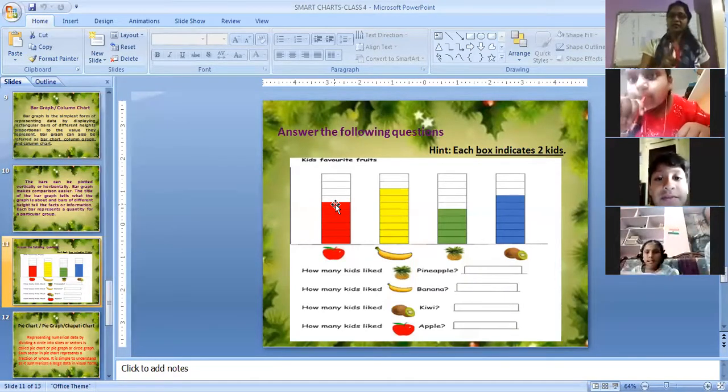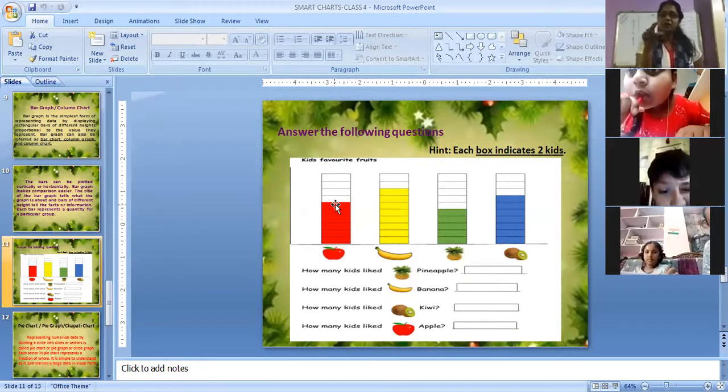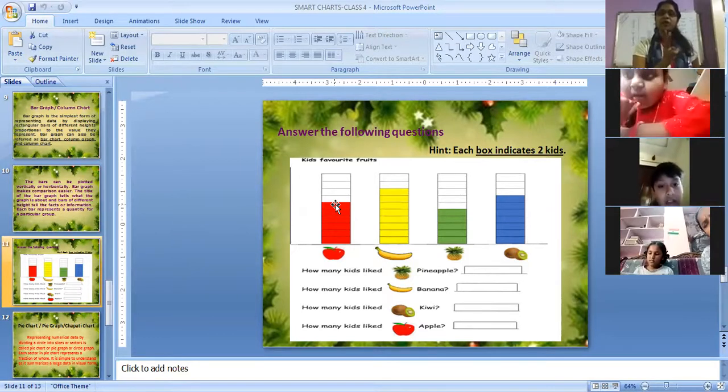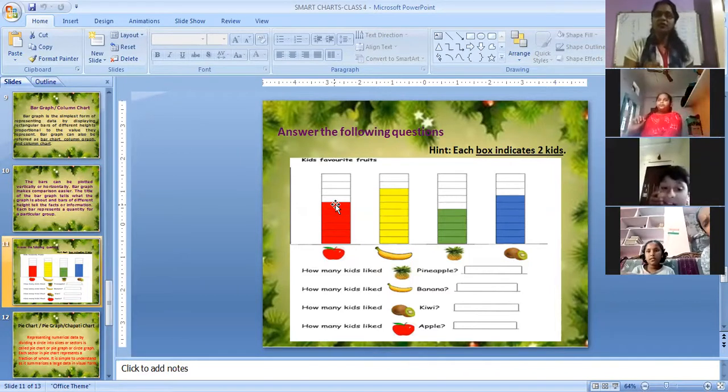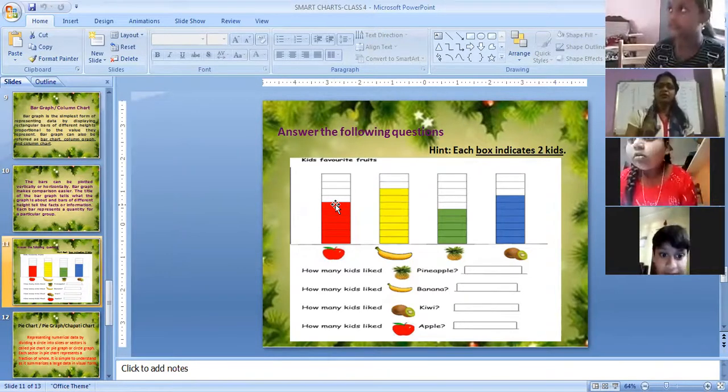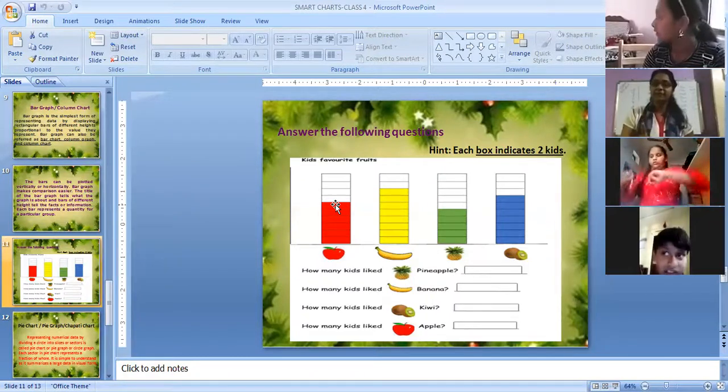Now here the hint is given that each box indicates two kits. So how many kits are you talking about for tomato? It's not tomato, apple, I think. Apple. So how many kits? 12, ma'am. Very good. So here each box is representing two kits. If 6 boxes are given, 2 sixes are 12. So 12 kids like apple.